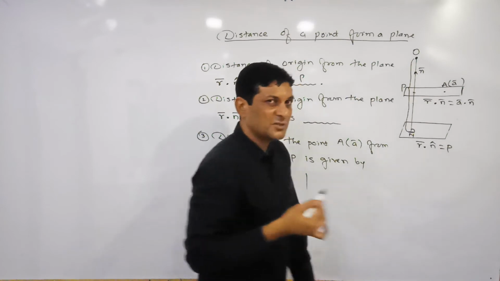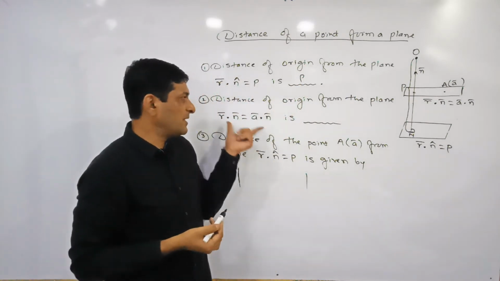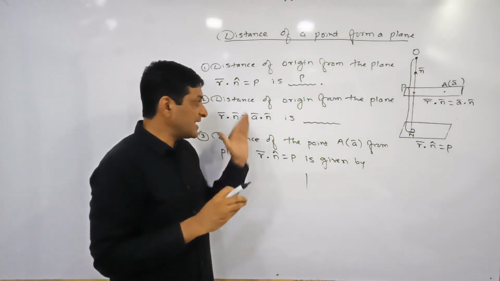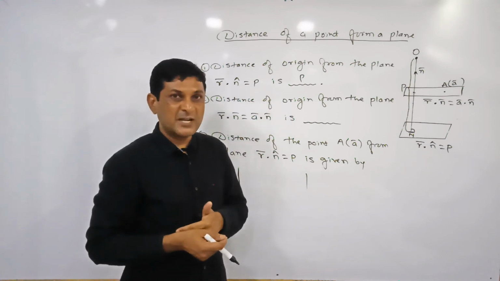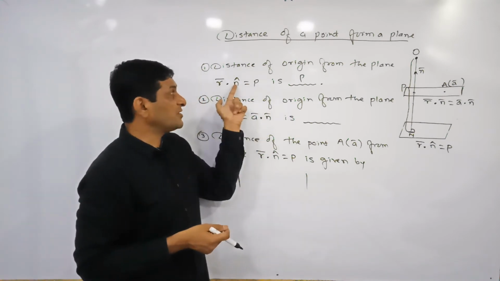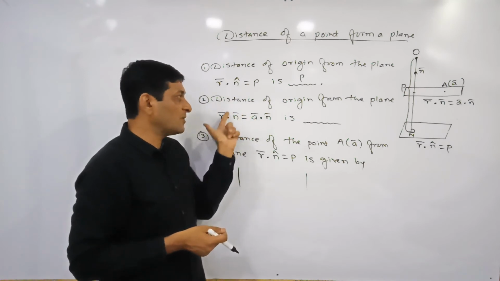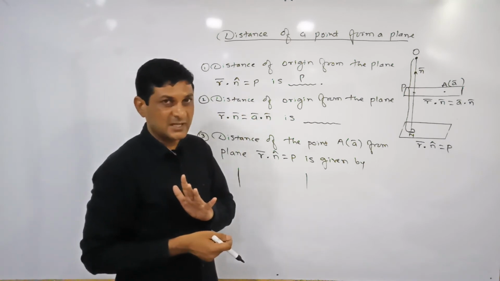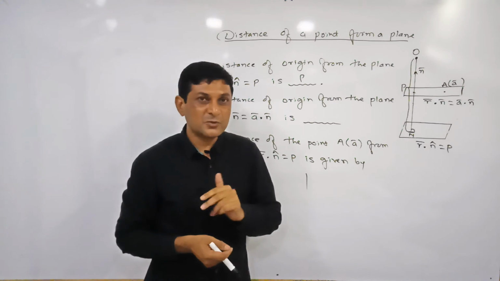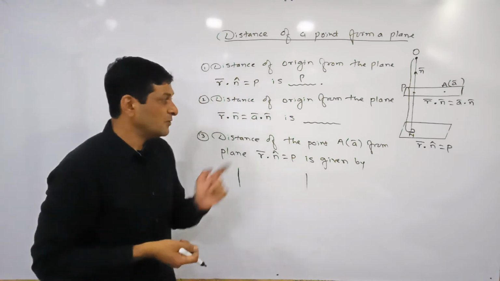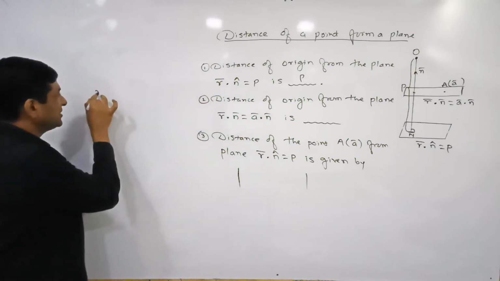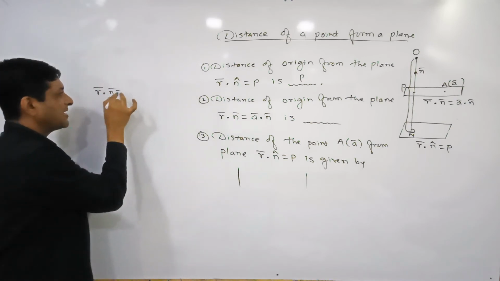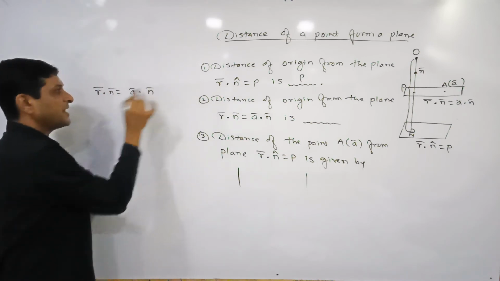So if the equation of the plane is known to us, we can say that the value on the right hand side is nothing but the distance of the plane from the origin, if this vector is what? Unit vector. ये vector unit vector होना चाहिए. To convert it into a unit vector, we have to divide this vector by its magnitude. What is the equation here? R bar dot N bar is equals to A bar dot N bar.